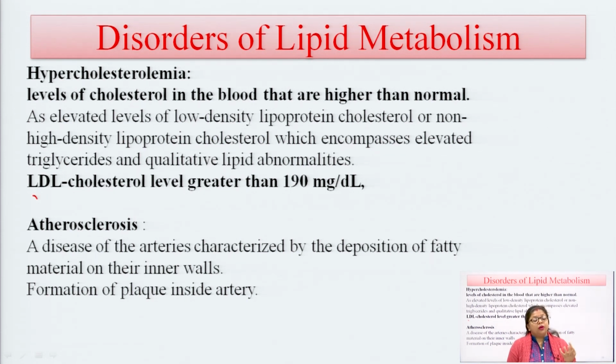So, this is a crucial condition, whenever we have to control our lipid concentration or cholesterol concentration in the blood. So, this is the main hypercholesterolemia. The second thing is atherosclerosis. This is the most scary stage, when the concentration of cholesterol again increases in the blood. They may cause atherosclerosis. What is atherosclerosis? Deposition of fat in the arteries.